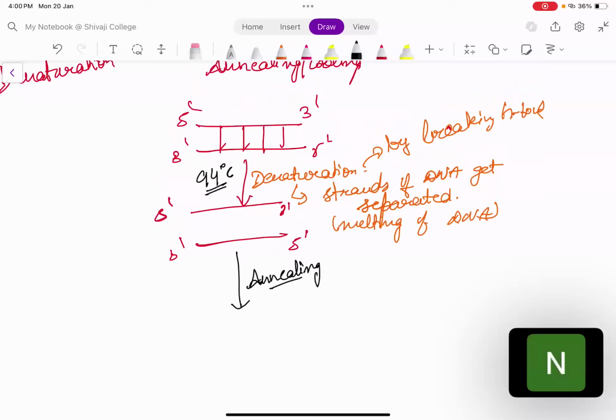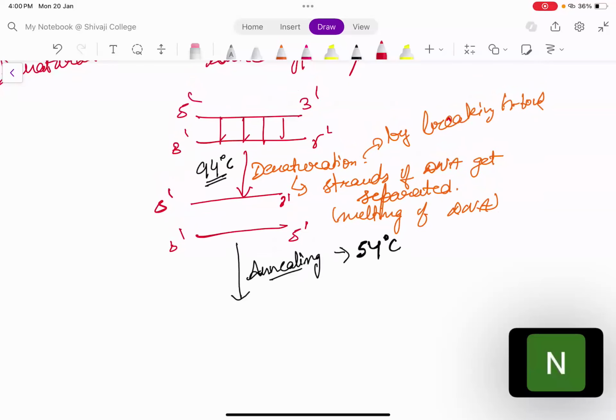What happens in annealing? Why is annealing important? Here the primers are being added. ठीक है, the next step is addition of the primers. Primers binding होगा at 3' end. Now at the 3' end of both the strands, your primers will bind. ठीक है, let us see how they will look.